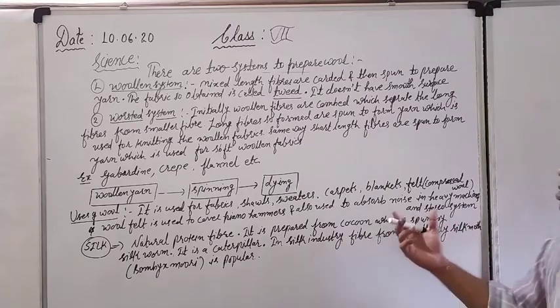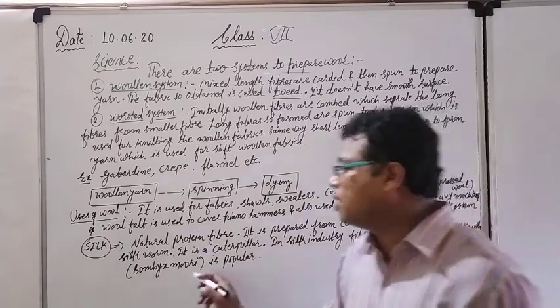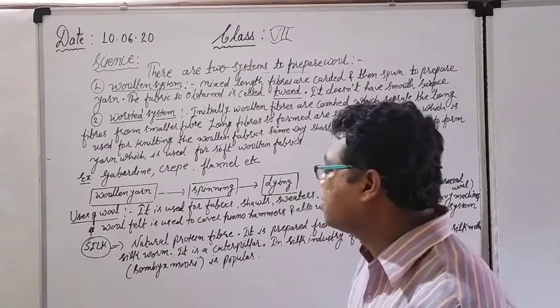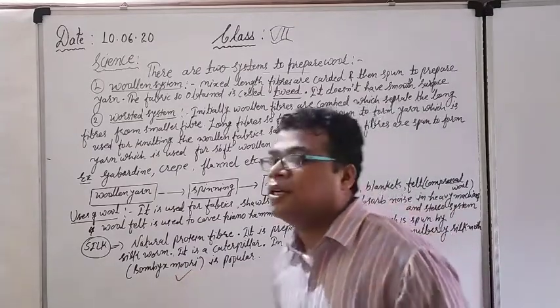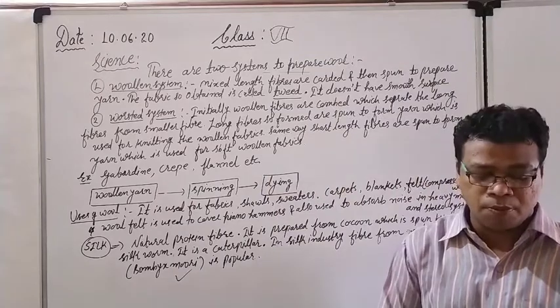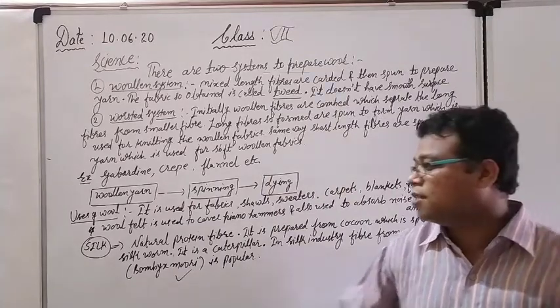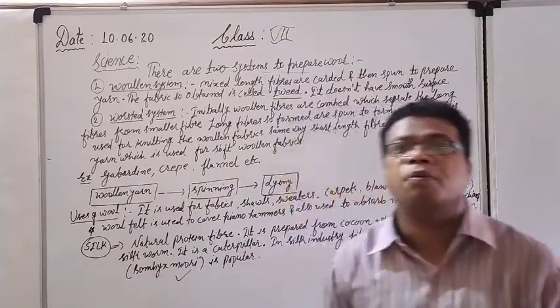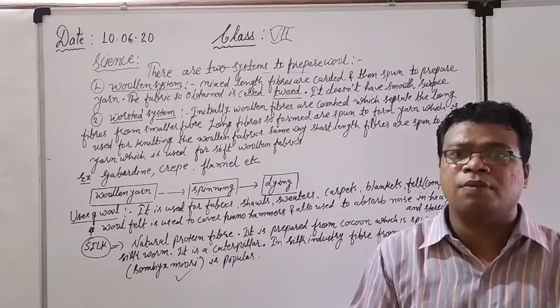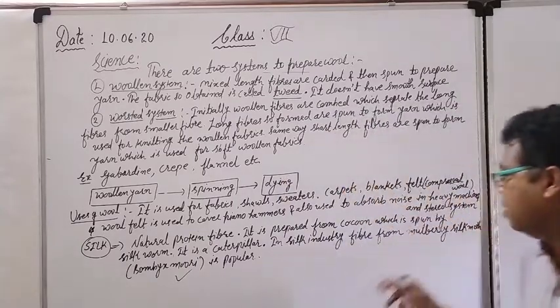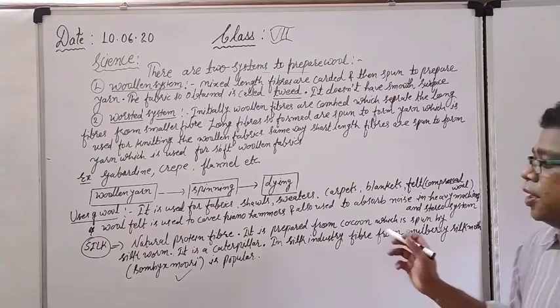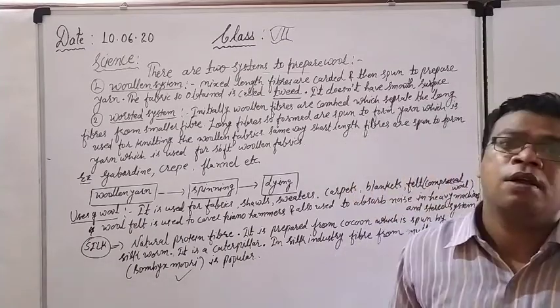So that fiber is very much popular. And what is the name of that particular fiber? Bombyx mori. Sometimes in the exam it is asked what is the popular silk fiber, name it. So it is none other than Bombyx mori. Bombyx mori means the mulberry silk moth, which is generally reared. So it is going to be important for you.